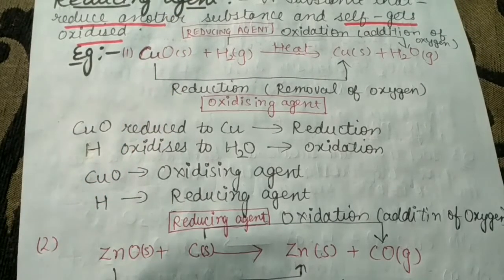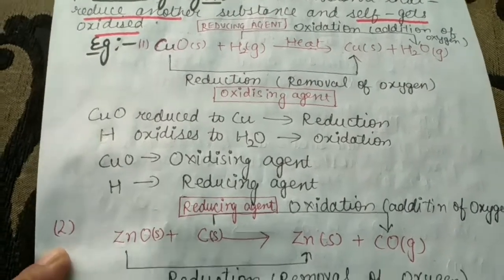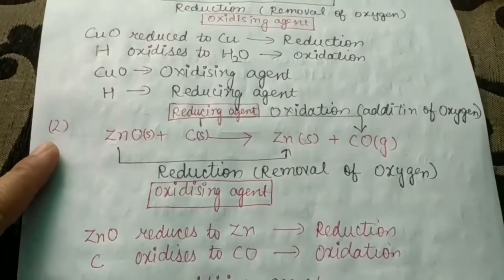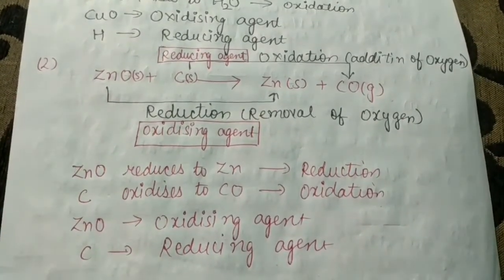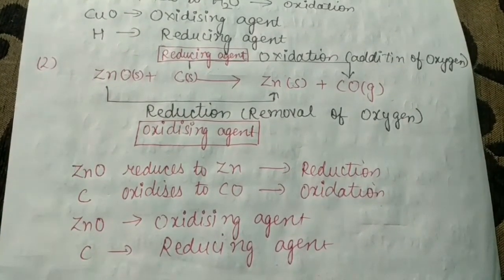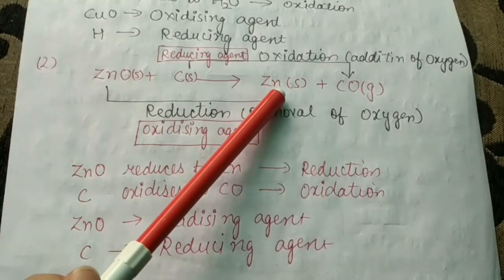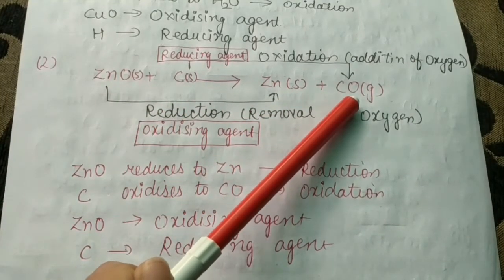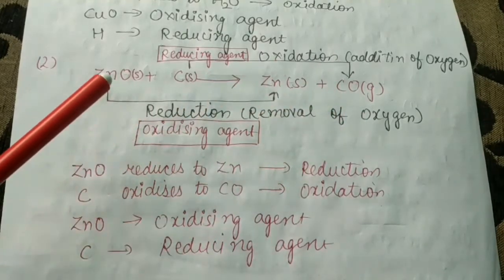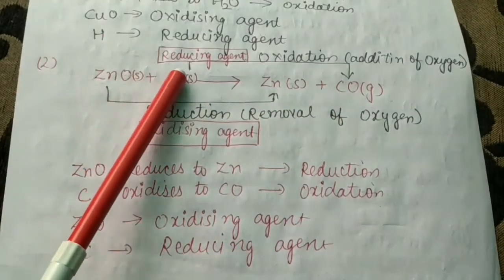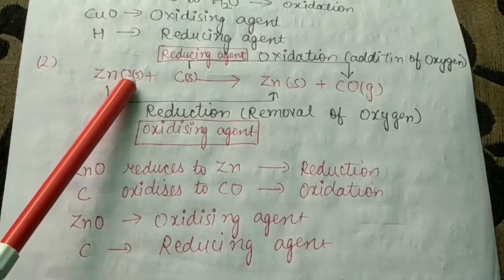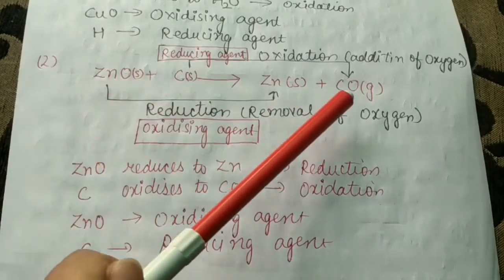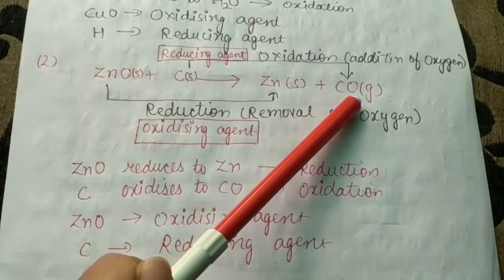And now we are going to discuss the second example. From there you can see and understand the concept more clearly. So in the second example, beta, I have written that zinc oxide, ZnO, reacts with carbon and there is a formation of zinc and carbon monoxide, that is CO. So what is happening, beta? In this equation you can see that carbon is getting oxidized as it takes oxygen from zinc oxide. So there is a formation of carbon monoxide.